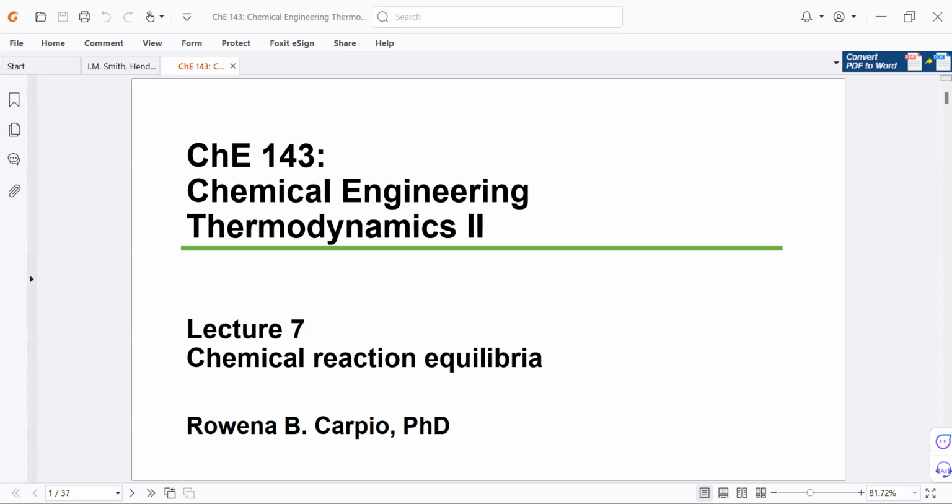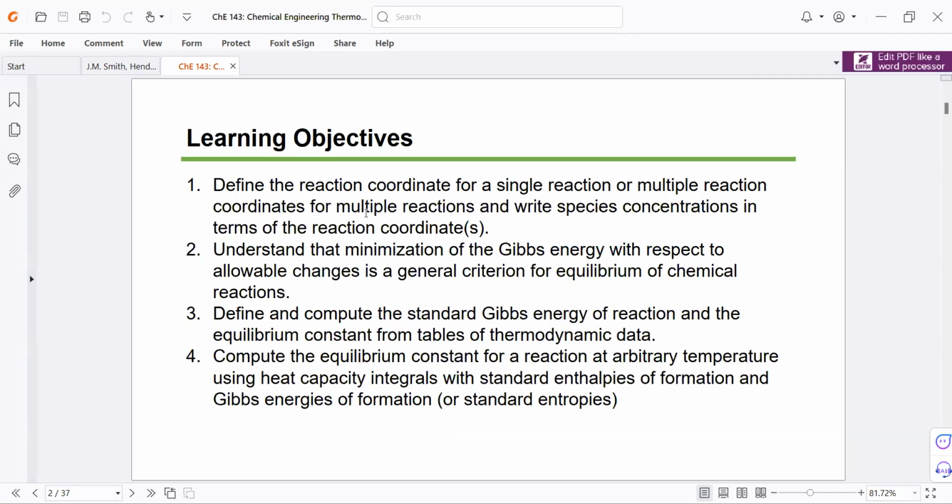So another thing that's important about this lecture is that it connects CHE 143 thermodynamics to the other chemical engineering disciplines like chemical kinetics, reactor design, and process engineering. So this will help you develop a holistic understanding on thermodynamic principles applied to reaction rates, heat and mass transfer, and other practical considerations. So let's begin by first reading the learning objectives.